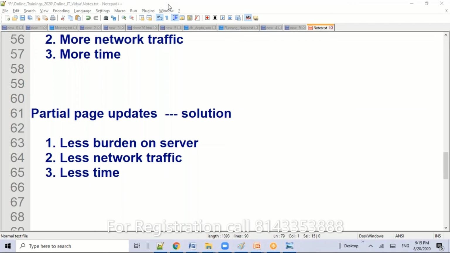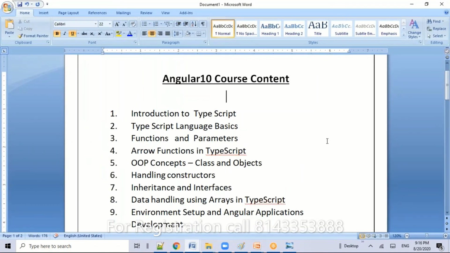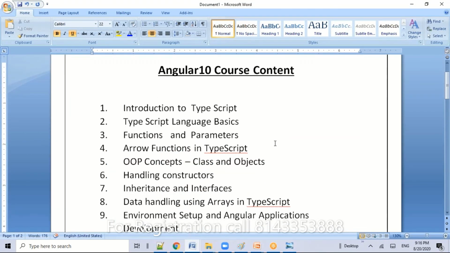And here I just want to share the course content with you. So, Angular 10 course content. I'm just giving an introduction about Angular as part of the demo session, so that you have some basic idea and can understand how the classes are going and how I'm explaining. Everybody should know what Angular is and what course we are learning. First we are going to learn TypeScript, the language basics.